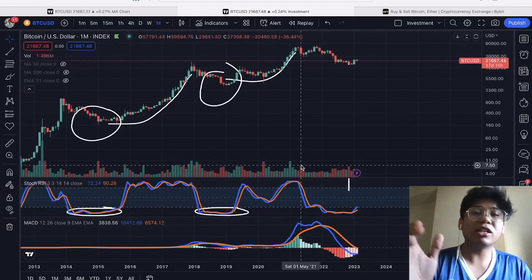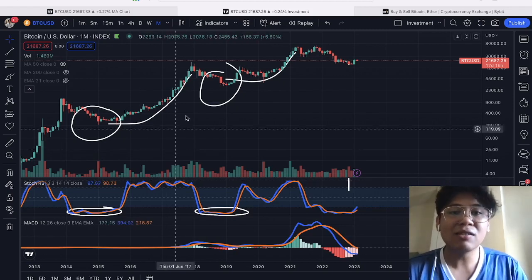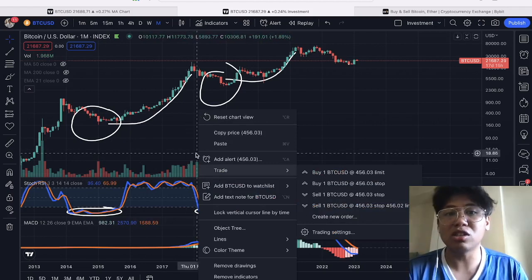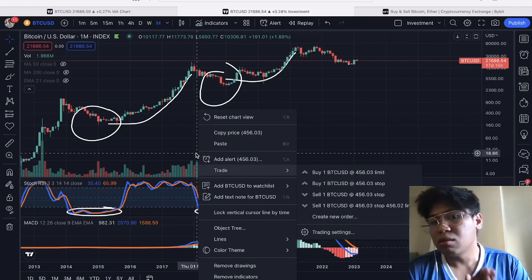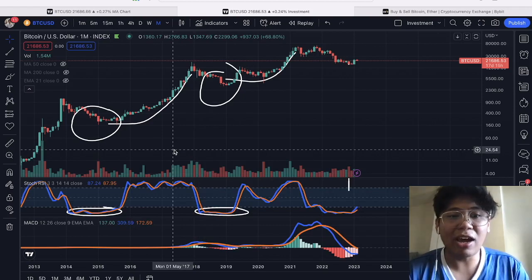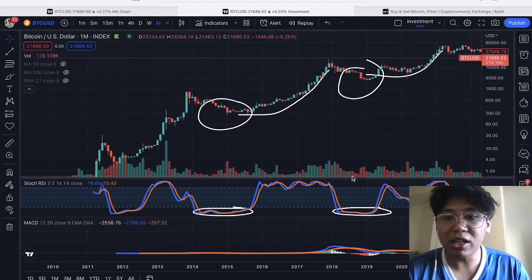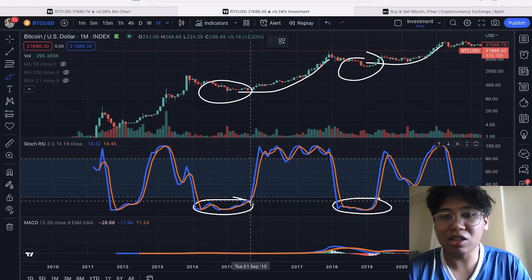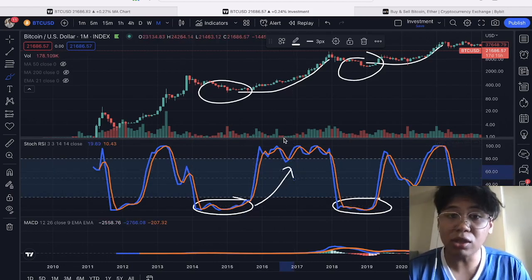So the best thing to discuss first is the stochastic RSI. As you can see, our previous analysis is still there. For those who don't know, the stochastic RSI is a good indicator for determining whether you are going to see a long-term uptrend or a long-term bear trend, and that is by looking at this monthly stochastic RSI. If you look at the historical data, whenever we see a bullish cross in the stochastic RSI, that indicates we are going to enter a long-term Bitcoin bull market.